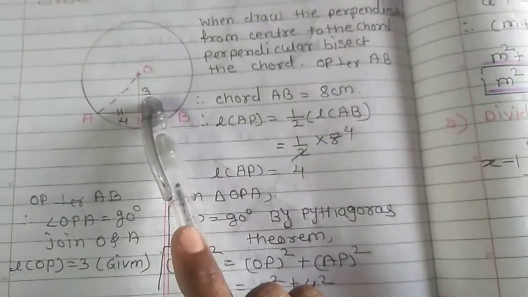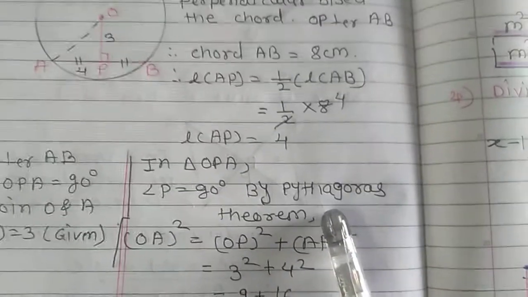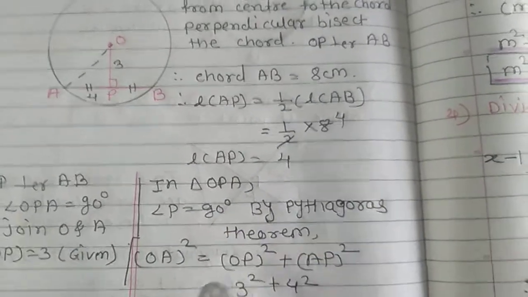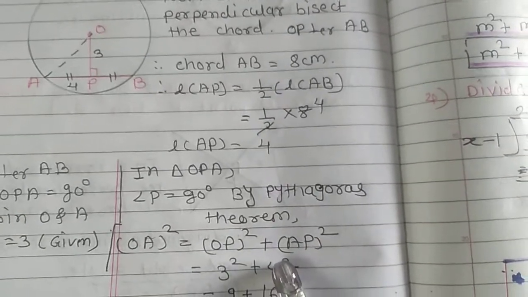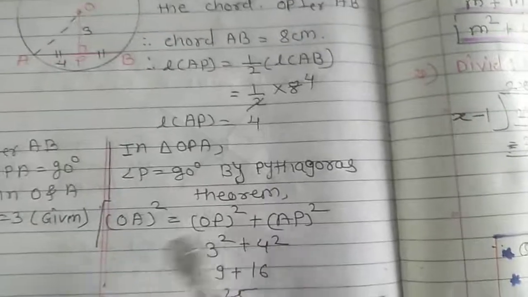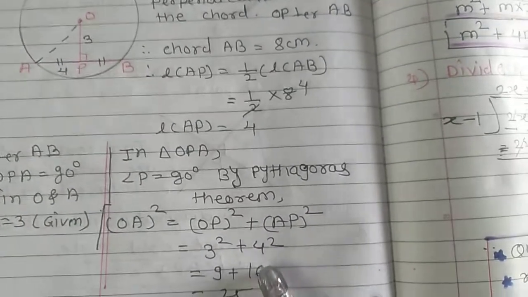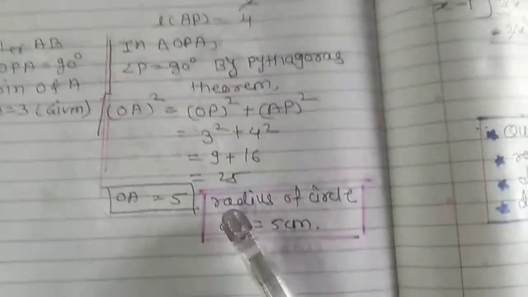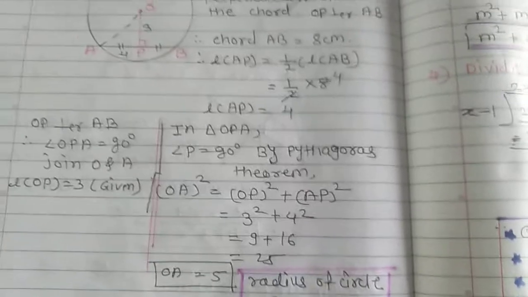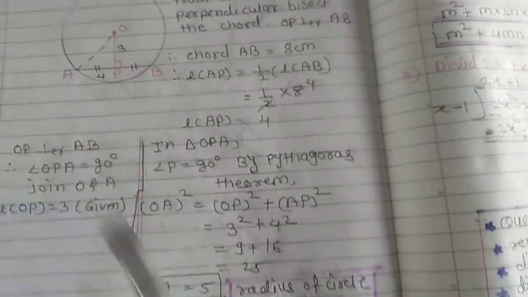So that is making a right angle triangle. Applying the Pythagoras theorem in a right angle triangle, OA square is equal to OP square plus AP square. Hypotenuse square is equal to one side square plus other side square. So 3 square plus 4 square, 9 plus 16, that is 25. Taking the square root of both sides, OA is equal to 5. That is the length of OA is 5.